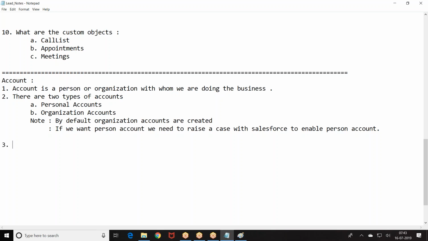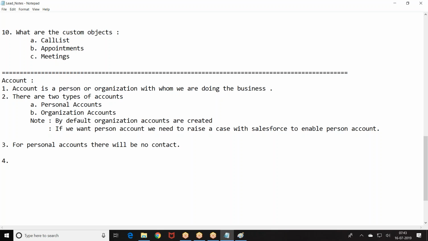Then the next note. For a personal account, there will be no contact. Why is there no contact for a personal account? The person himself is a contact. You are a person, so your details are there. If it is an organization account, then only we have contacts. So accounts are categorized into two types: personal accounts and organization accounts. For an organization account only, we can create a contact. For a personal account, we cannot create a contact.